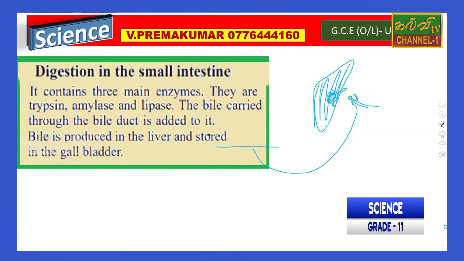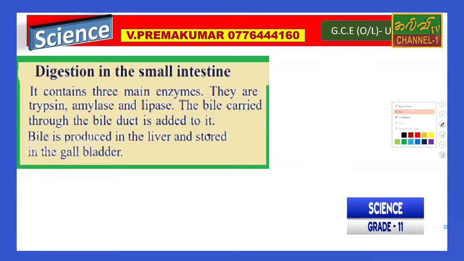Okay, next slide. The digestion in the small intestine is very important, and it involves 3 main enzymes. They are trypsin, amylase and lipase.